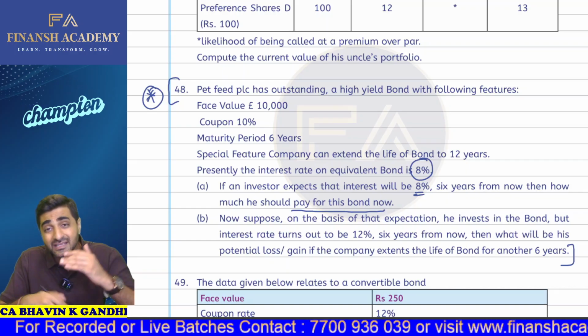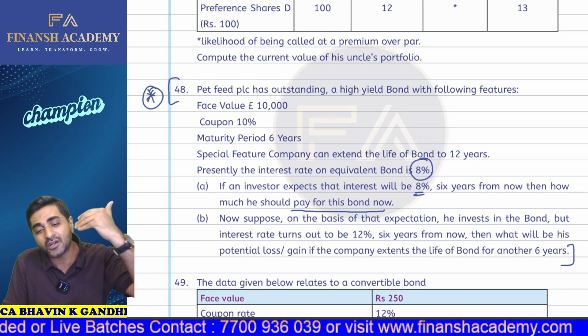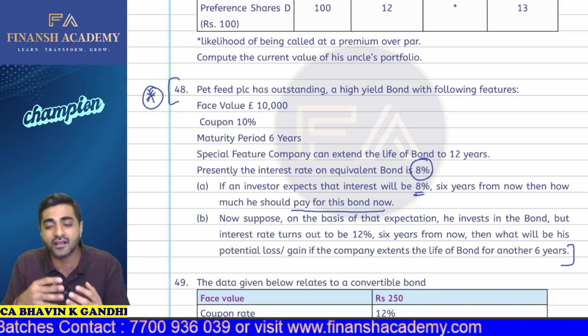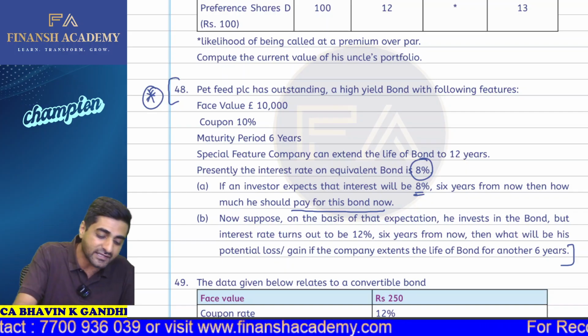And suppose on the basis of that expectation, you invest in the bonds, but the interest rate turns out to be 12% 6 years from now, then what will be the potential loss or gain if the company extends the life of the bond for another 6 years? Okay. So this is a good question to revise.